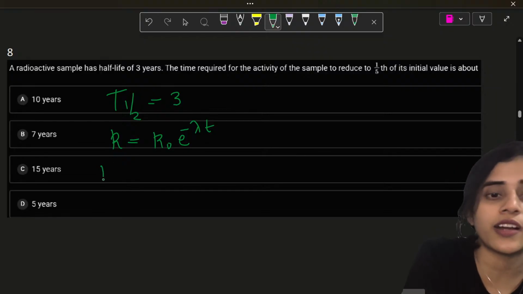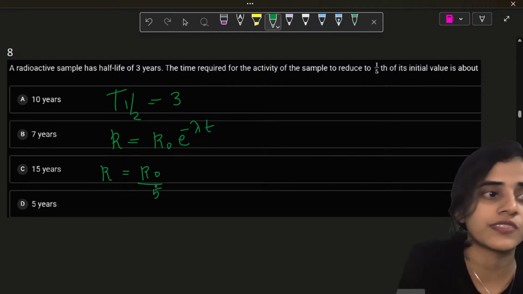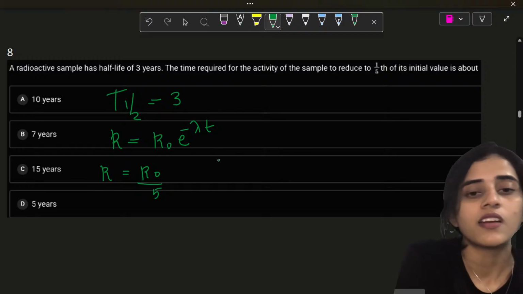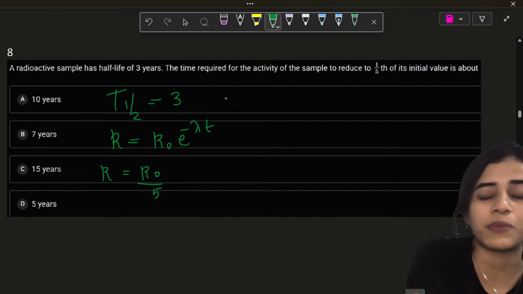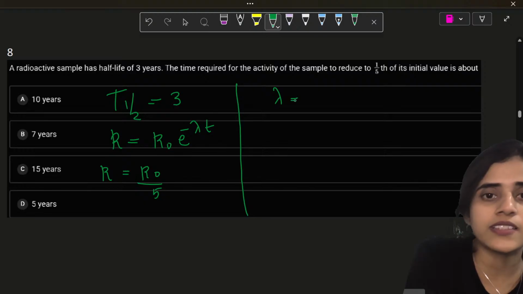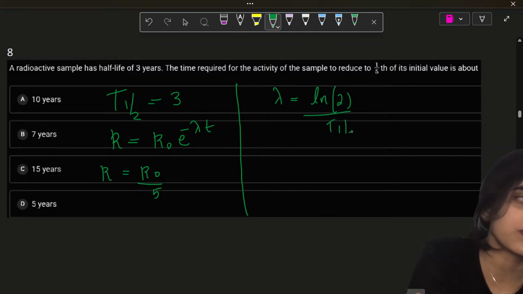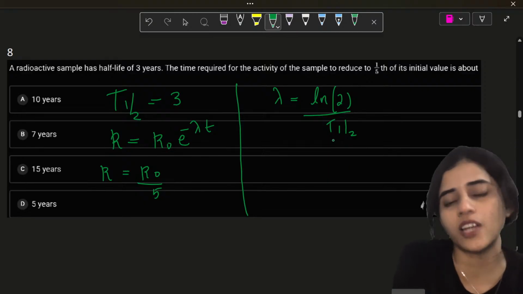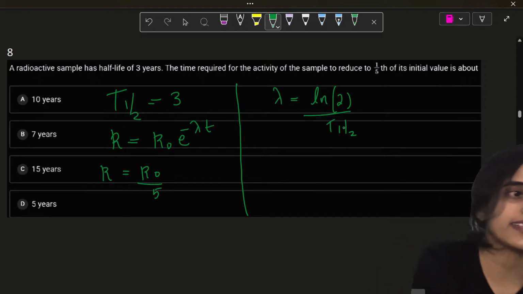Now, how much would your R be? R should be R naught by 5. Because it is for 1. You have to find out the time it takes for the activity to become 1 by 5. Okay. Other than that, lambda is also equal to ln 2 by t half. Okay, so this is how the decay constant is related to half-life. Something you also need to know. So decay constant is equal to ln 2 by t half.